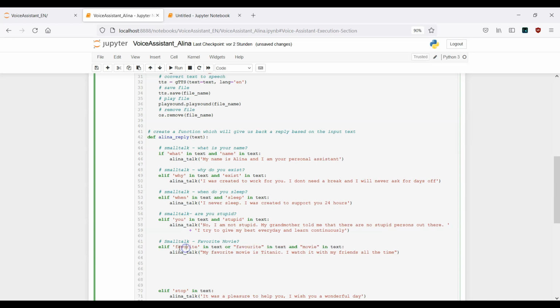So favorite with this spelling and also with this spelling. Here I have this U and here I don't have it. That means it will understand my speech as favorite with a U and without a U. I don't want to get a mistake just because of this difference of spelling, and this is why I provided both alternatives here. The next keyword is movie.